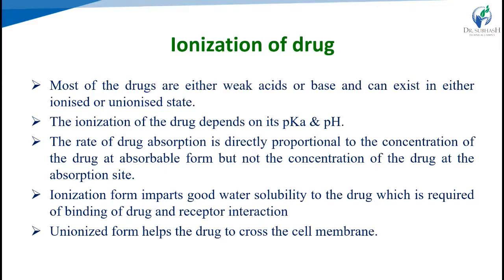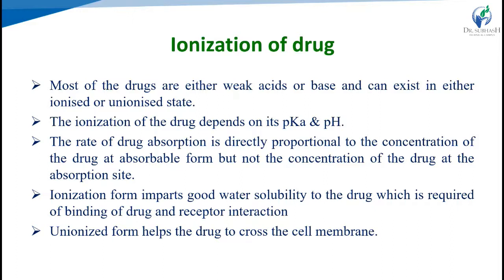Others include active transport, ion transport, and endocytosis, but passive diffusion is the most important for drug absorption. To cross the cell membrane, the drug has to be lipid in nature. The second criterion is that the drug must be in unionized form to cross the cell membrane for absorption. If ionization occurs, the drug will not cross the cell membrane by passive diffusion.